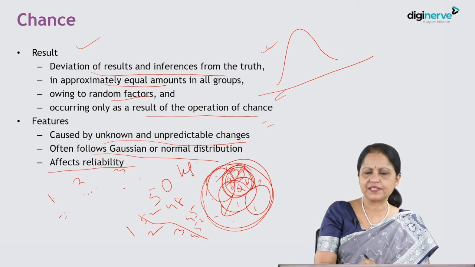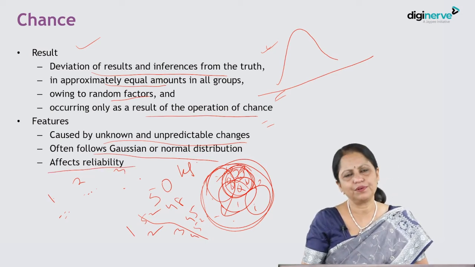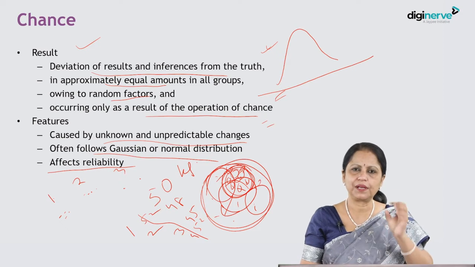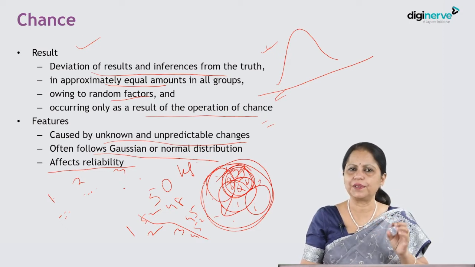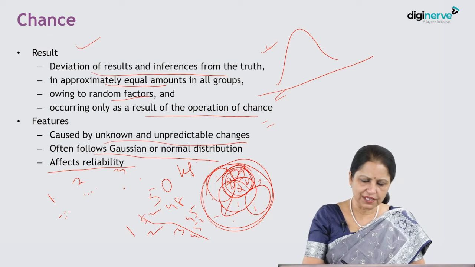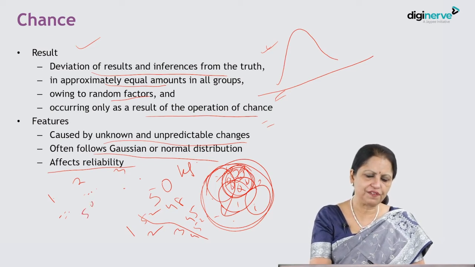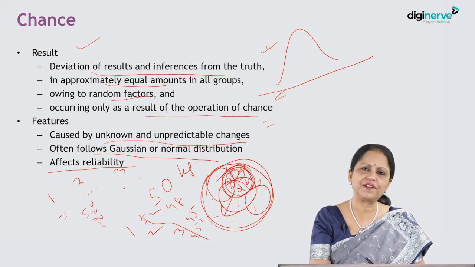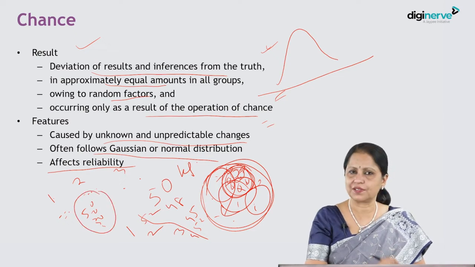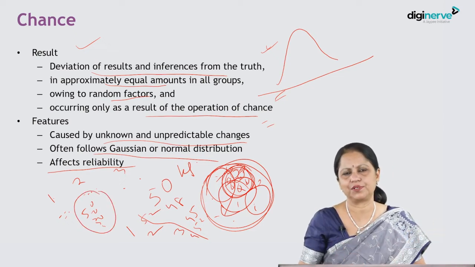And this affects reliability. I have told you about reliability. Reliability is also known as repeatability. That means if we repeat multiple times, they should ideally give the same result. Had we taken 4 times and got say 50 every time, that means it is perfectly reliable or repeatable, but in reality this does not happen. It varies from one sample to another.